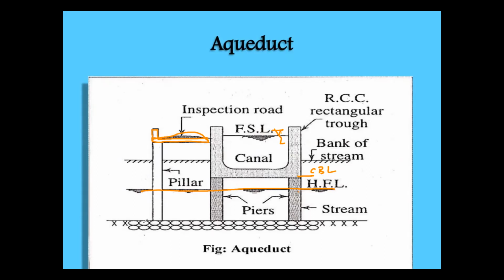So these are the boulders. Boulders need to be placed as a foundation for the canal. So this is the cross-sectional details of the aqueduct.